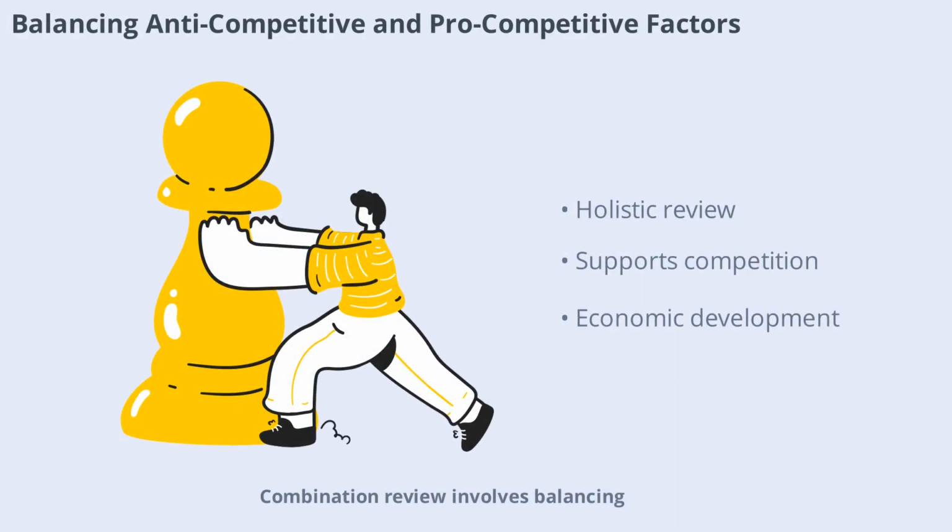Combination review involves balancing anti-competitive risks with pro-competitive benefits. The CCI considers statutory factors, market definition, efficiency gains, and failing firm doctrine to reach a decision. This holistic approach ensures that merger control supports both competition and economic development, fostering a healthy market environment.